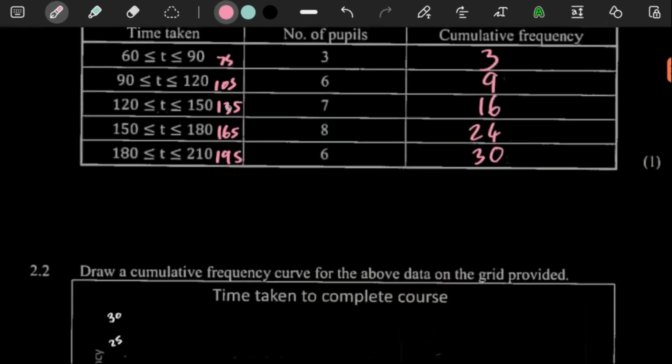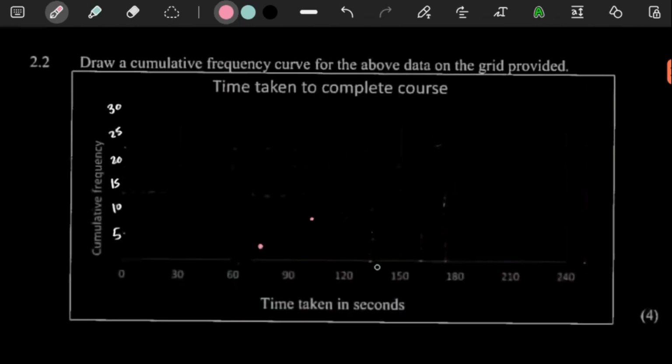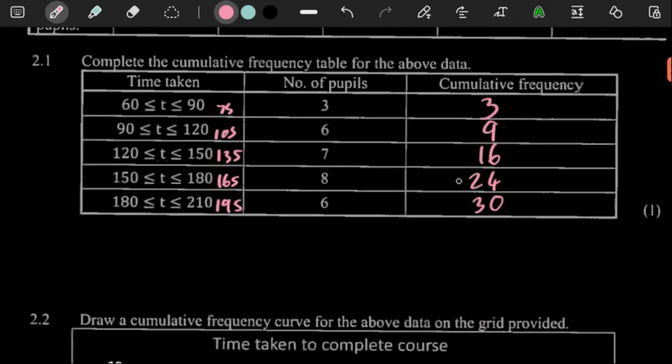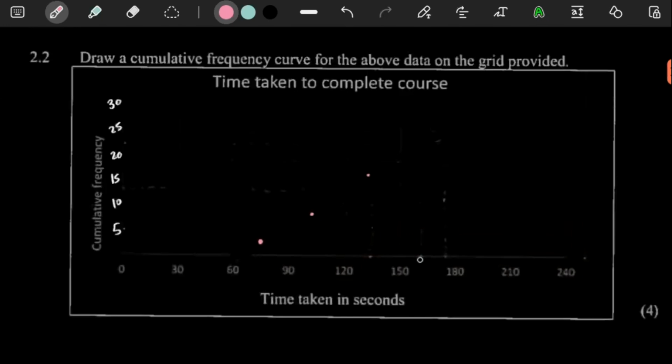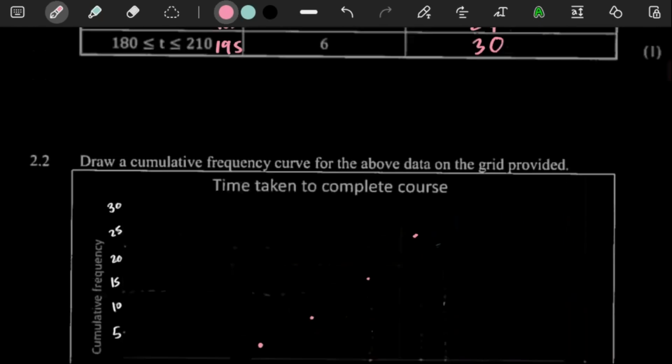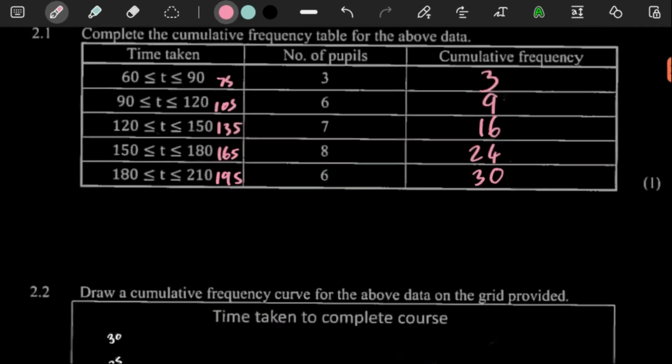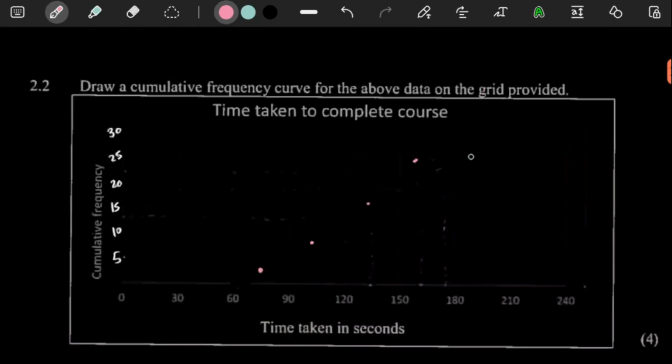And then 135 and 16. 16 is just above the 15, so somewhere there. And then 165 and 24. 24 is just going to be below 25, so somewhere over there. And then 195 and 30. 30 is right at the top there.